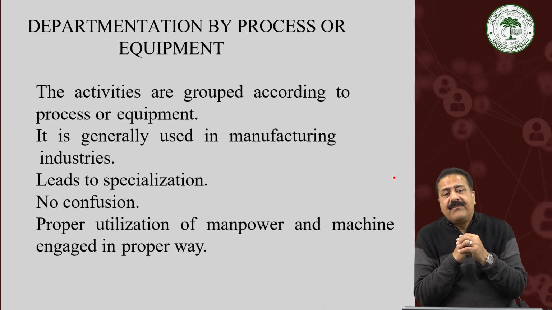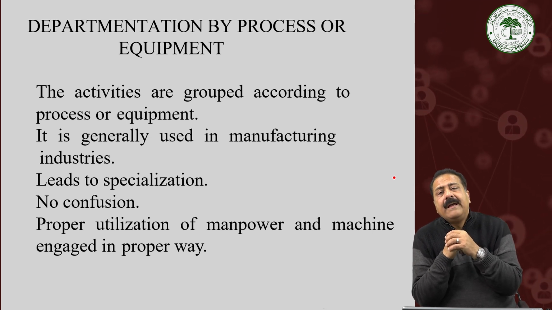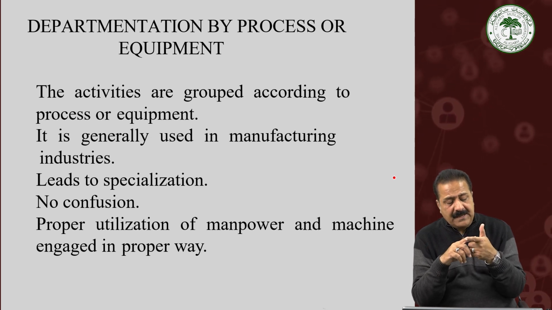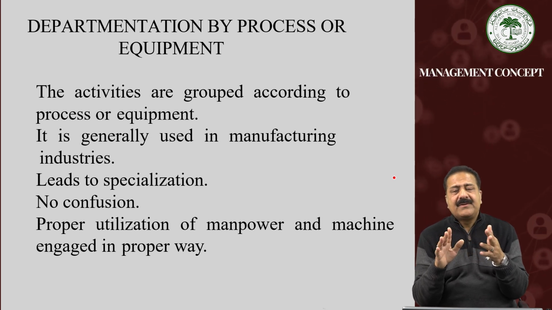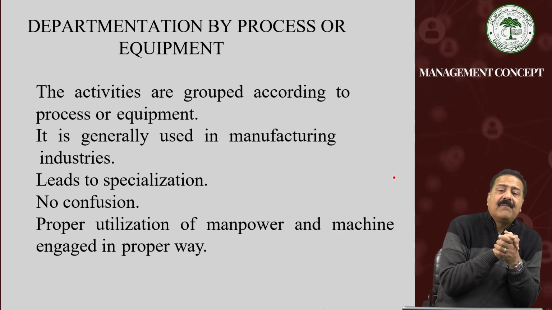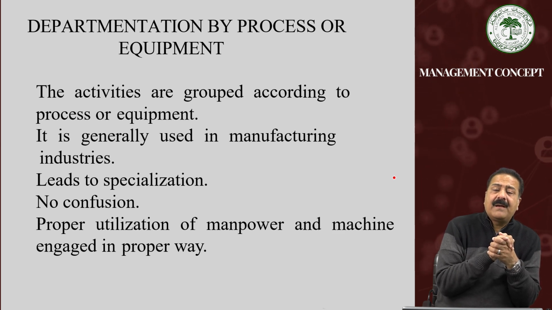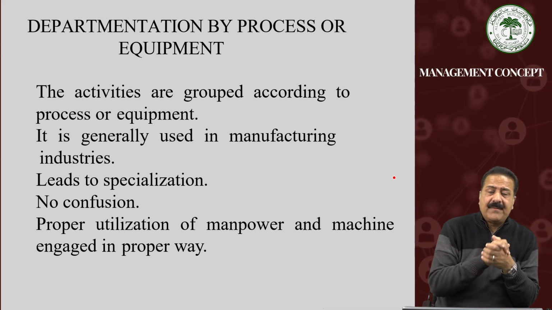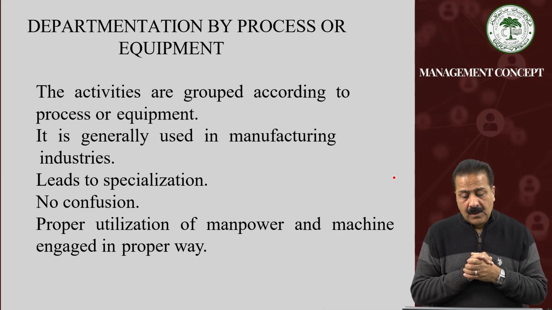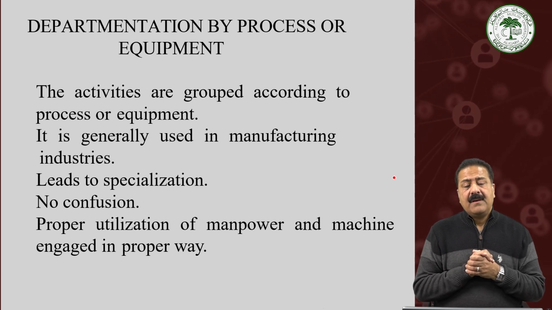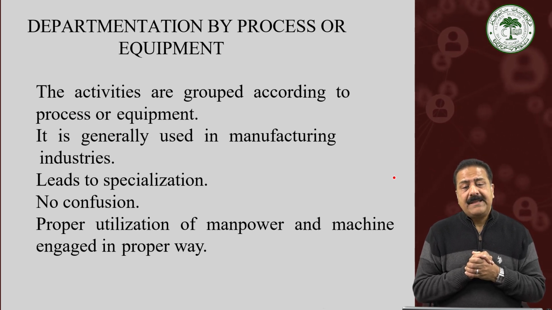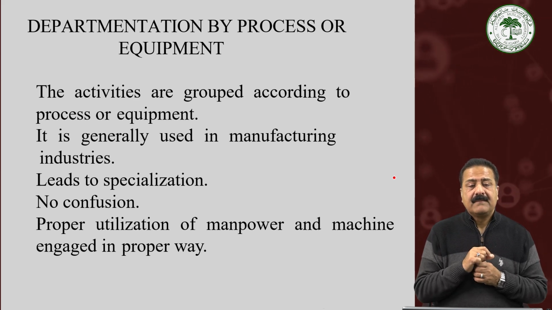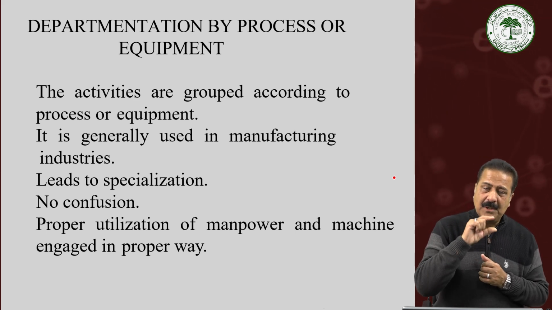Take the case of a textile mill. In a textile mill, there are different processes of production, for example, spinning, weaving, bleaching, dyeing, finishing. Five processes are involved before a product comes as finished cloth that we wear in our hands. Here we see that each process, for example spinning, is one job.